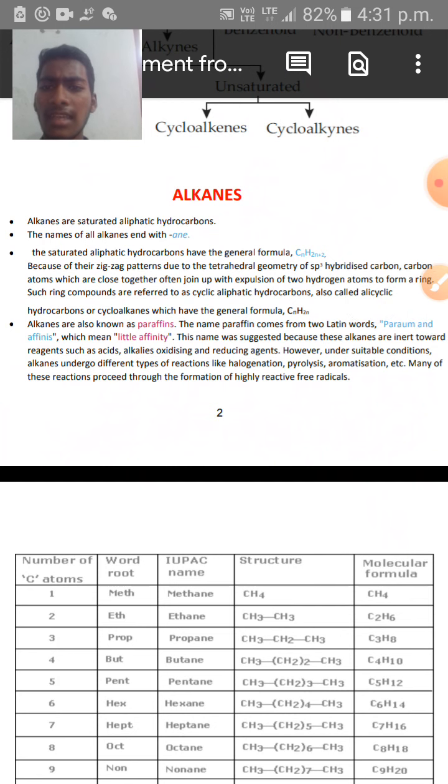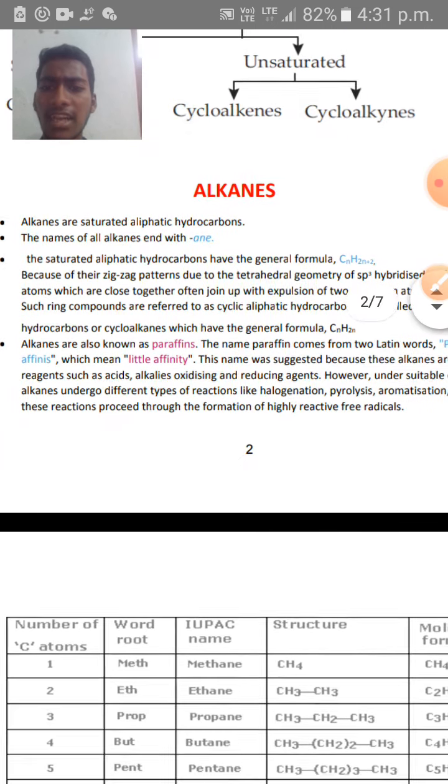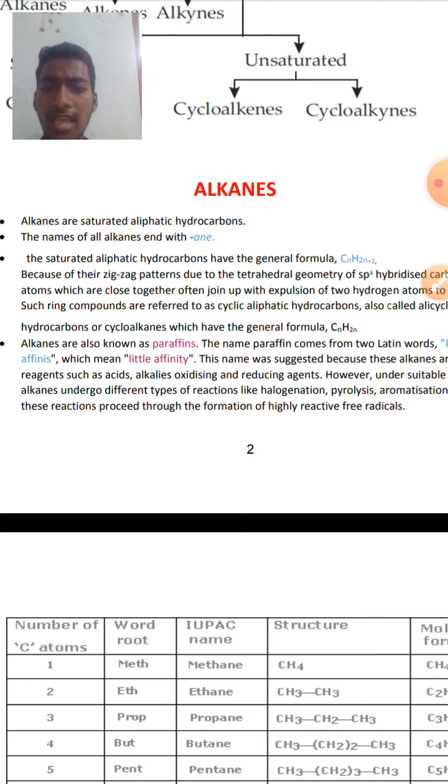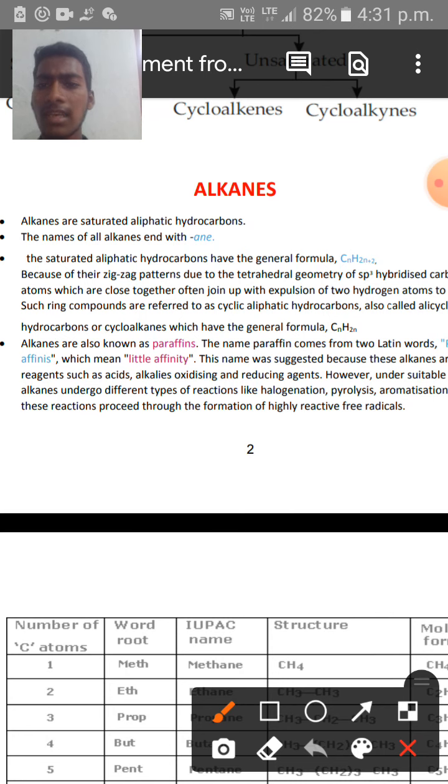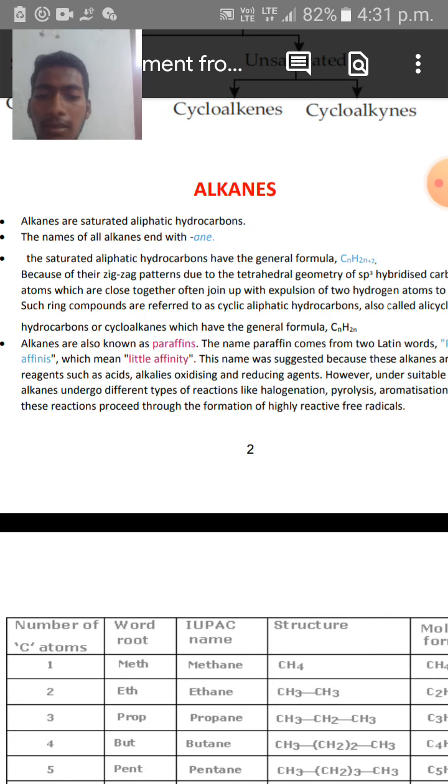See here, alkanes are the saturated hydrocarbons. Saturated means, as I told you earlier, they possess a single bond between carbon and carbon atoms, and they are aliphatic hydrocarbons. All the names of alkanes always end with ANE.